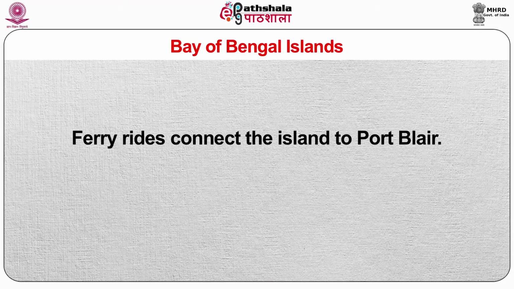Ferry rides connect the island to Port Blair. The island has ruins of a British mansion, a British church, a market, and many other buildings of the period when the island was a British seat, which are worth exploring.